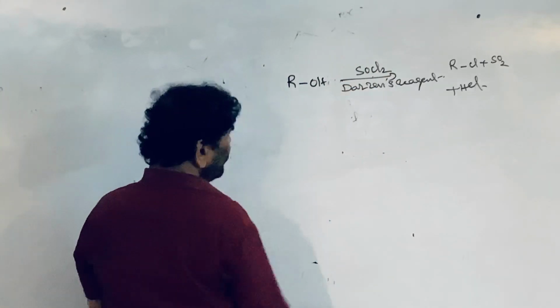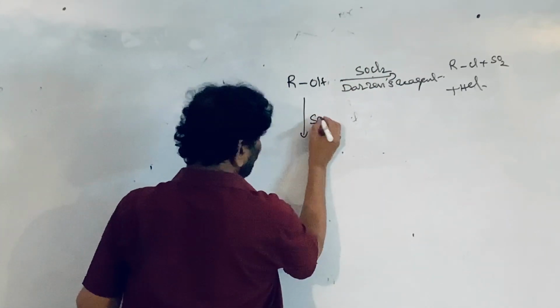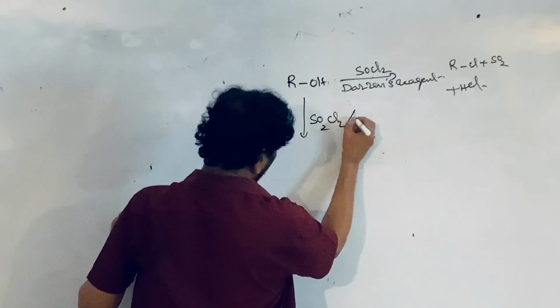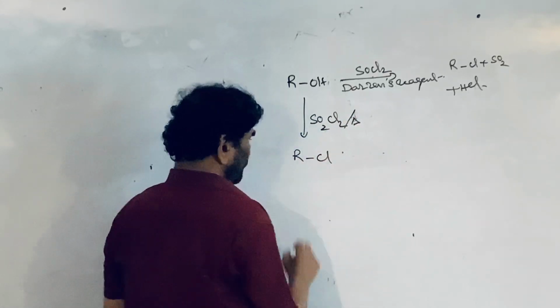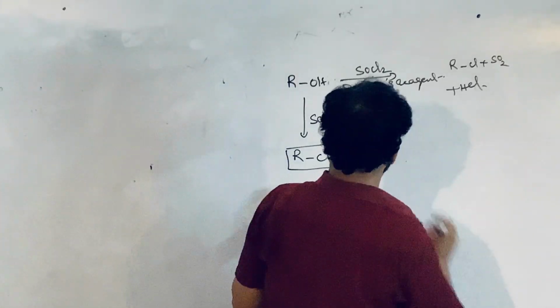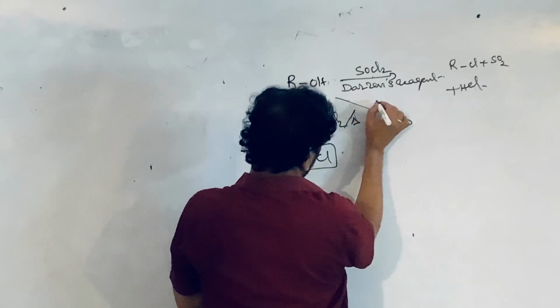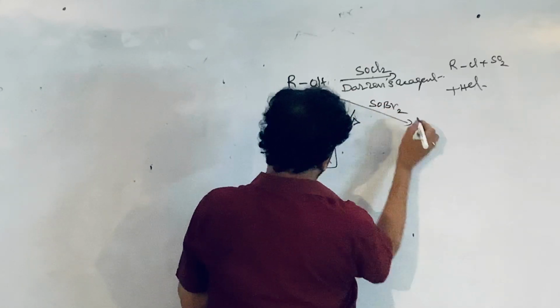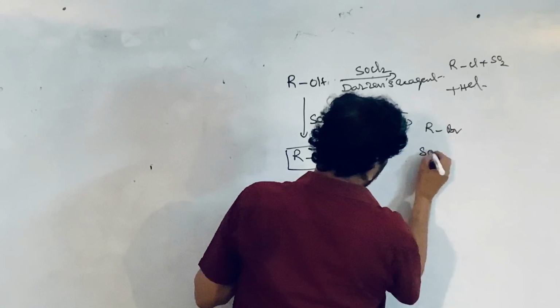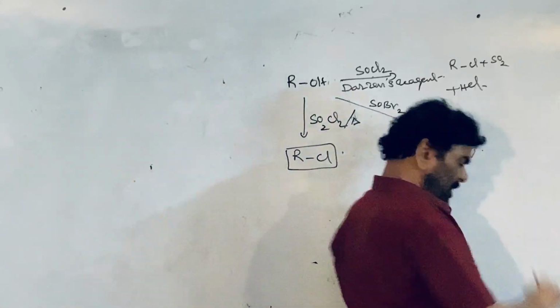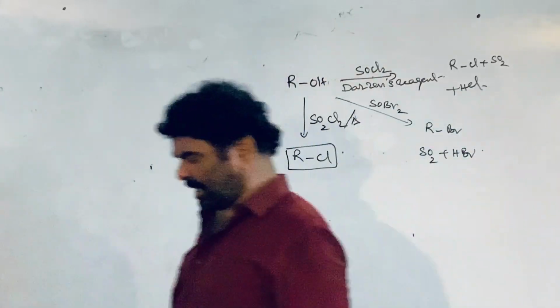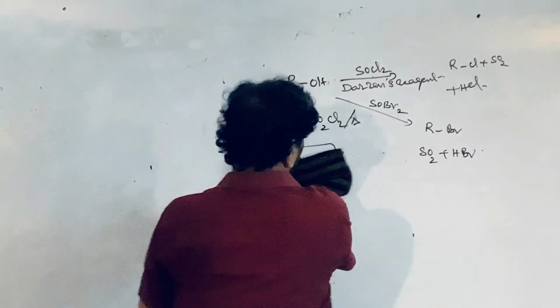On treatment with SO2Cl2, sulfuryl chloride, on heating, it is converted into alkyl chloride. If it is treated with SOBr2, thionyl bromide, alkyl bromide is formed, and sulfur dioxide plus HBr is produced. The mechanisms and all these things we discussed in the regular classroom. So alcohols can be easily converted using phosphorus halides, thionyl chloride, thionyl bromide, and SO2Cl2, that is sulfuryl chloride, etc.